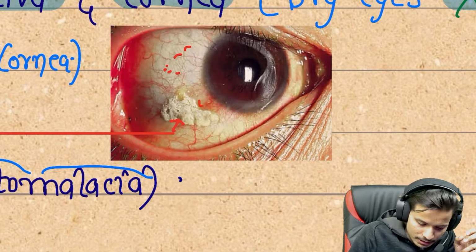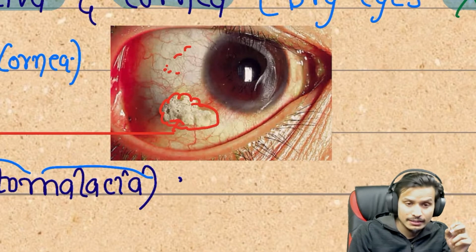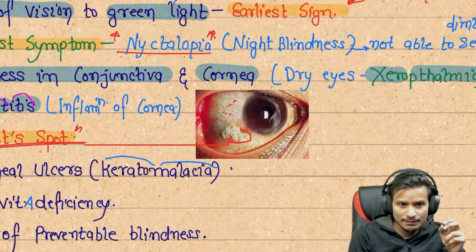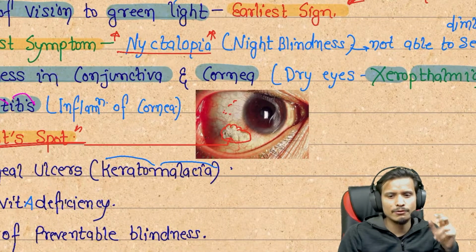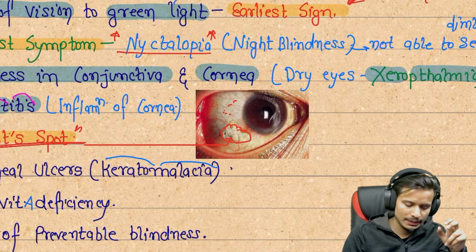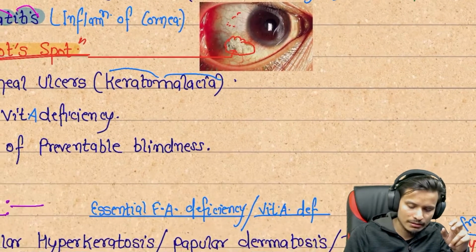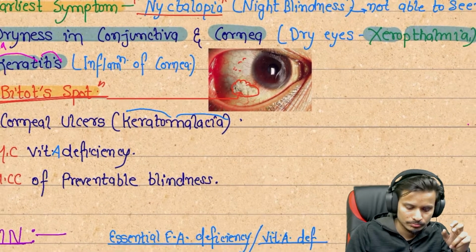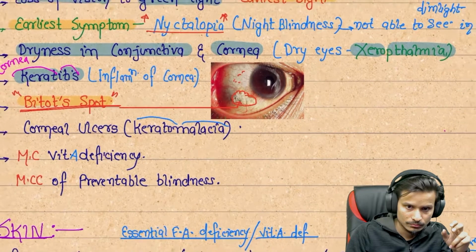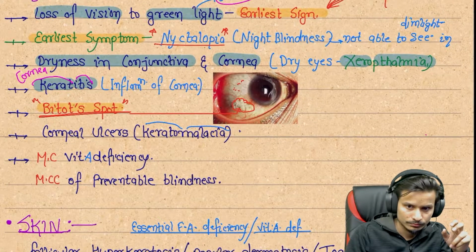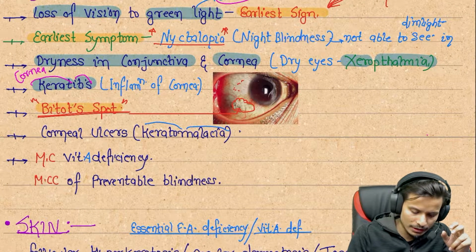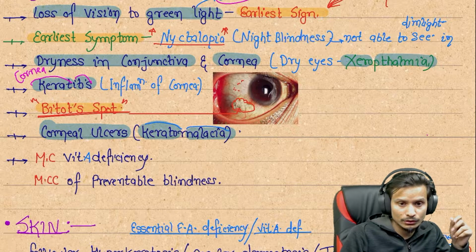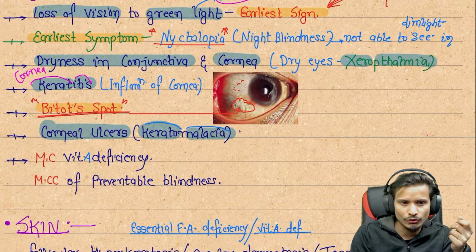This structure is the Bitot's spot here, and it indicates the person has keratitis or a different disease associated with it. So next we can see Bitot's spot. After that there are corneal ulcers. We can see here a corneal ulcer, which is called keratomalacia, the thinning or softening of the cornea.